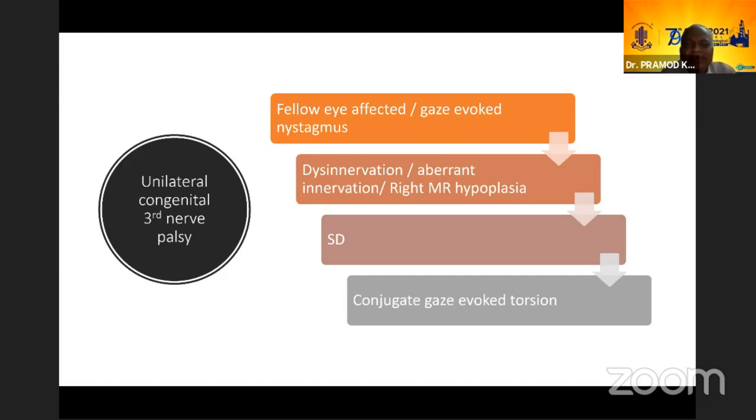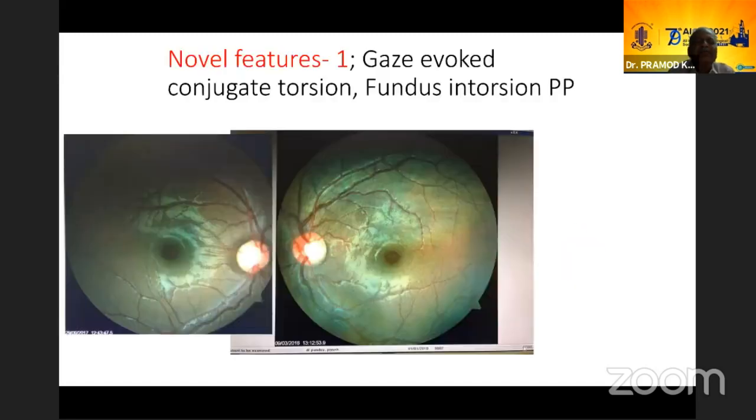And there is disinnervation and aberrant innervation, and there was also right MR hypoplasia on MRI. There is synergistic divergence and conjugate gaze evoked torsion. Now these features are in addition to the third nerve palsy. So this kind of presentation tells us that these third nerve palsies could be CCDD, rather than just third nerve palsy.